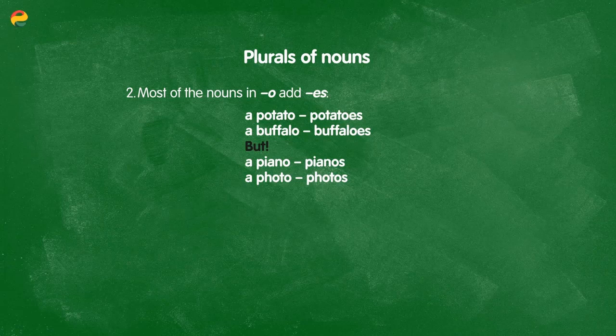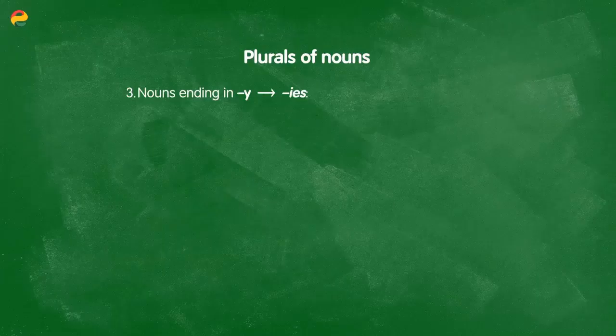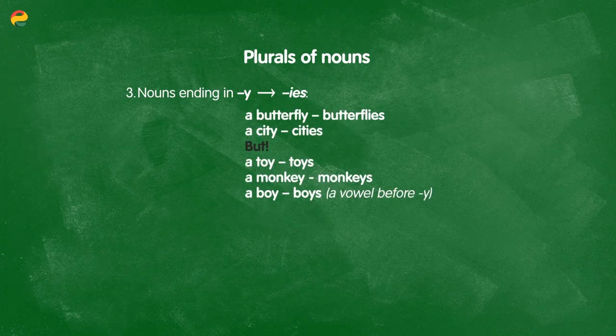But be careful, there are some nouns that this is not true for. For example, a piano turns to pianos, just with an S, or a photo turns to photos, again, just with an S. Now, for nouns ending in Y, you will change the Y to an I and add ES. For example, a butterfly to butterflies with IES, as well as cities. The city, C-I-T-Y, turns to cities with the IES ending.